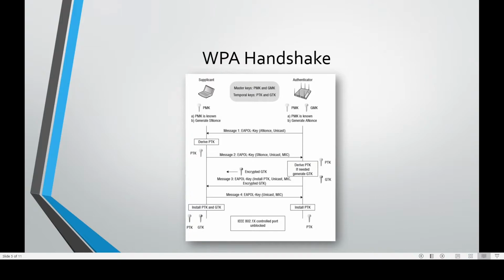What happens in message 2? Once the device has created its PTK, it sends out the SNonce, which is needed by the access point to generate the PTK as well. The device sends EAPOL message 2 to the access point with a MIC, message integrity check, so that the access point can verify whether this message was corrupted or modified. Message 3: EAPOL message 3 is sent from the access point to the client device containing the GTK. The access point creates the GTK from the GMK without the involvement of the client. The fourth and last EAPOL message is sent from the client to the AP just to confirm that the keys have been installed. Most of this will become clear during the demonstration part.